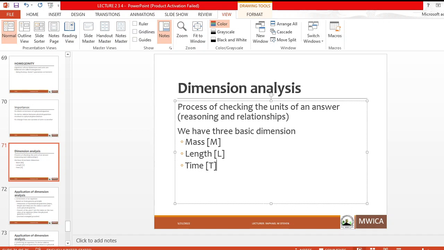And regardless of whether you are dealing with time in seconds, hours or milliseconds, the dimension of time will always be capital letter T. So these are the 3 basic dimensions which we'll be using in physics.